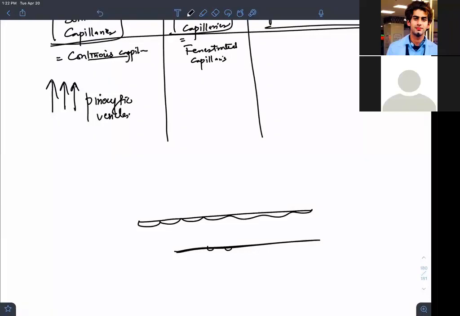What is the concept of continuous somatic capillary? You should not say it is lacking fenestrations. The best way to say it is that it has a continuous basal lamina first, and then you will say, and hence it lacks fenestrations. Like that you can say.